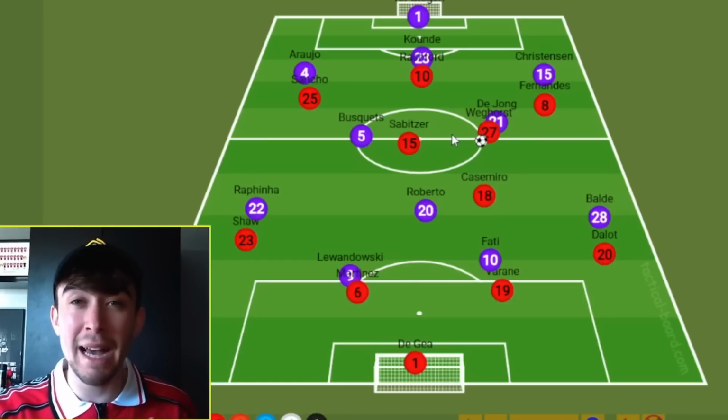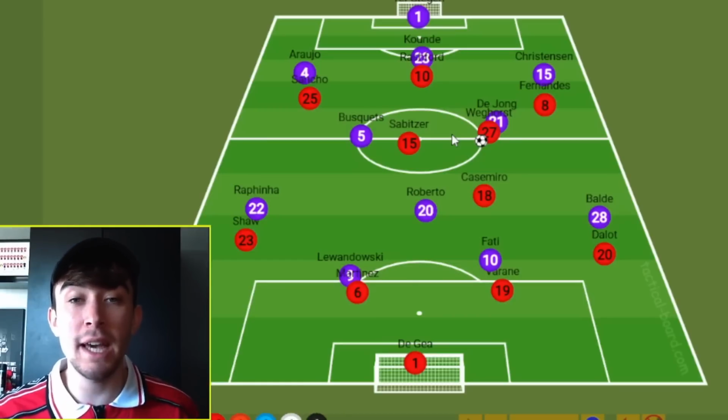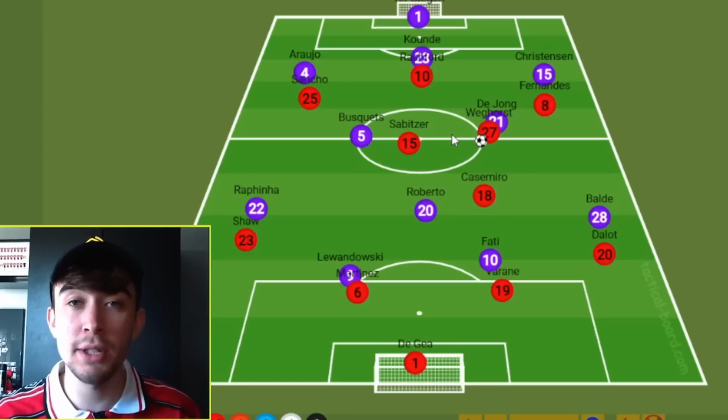From there, the hold-up has to be better from Weghorst. But if United can get around on these second balls and turn it into transition, we saw that Barcelona cannot deal very well with that. They struggled massively in the first leg. This is where Manchester United can win the game. So that's how I would set up if I was Ten Hag, and that is how I think Manchester United can beat Barcelona, and genuinely going into the game, I'm quite confident.